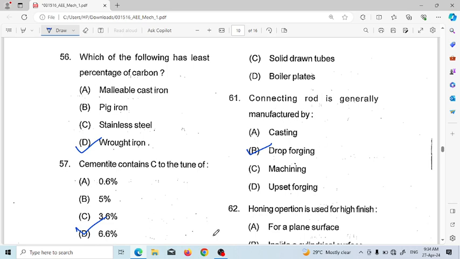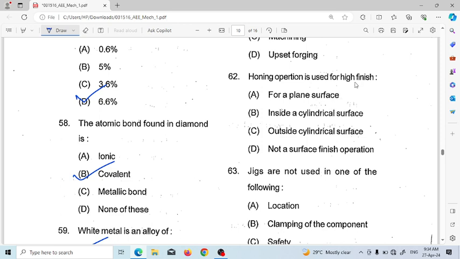Next, honing operation is used for high finish, that means surface finish, for a plane surface, inside a cylindrical surface, outside cylindrical surface, not a surface finish operation. We know the honing operation is a surface finish process, so option D is eliminated. So honing is used only on the inside of a cylindrical surface.